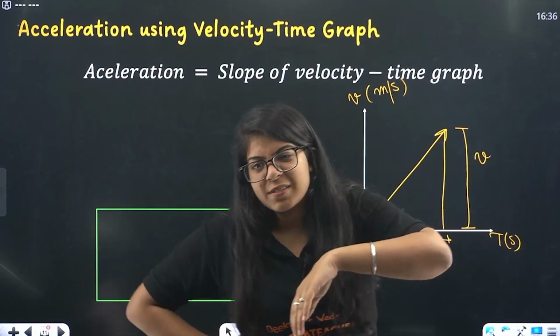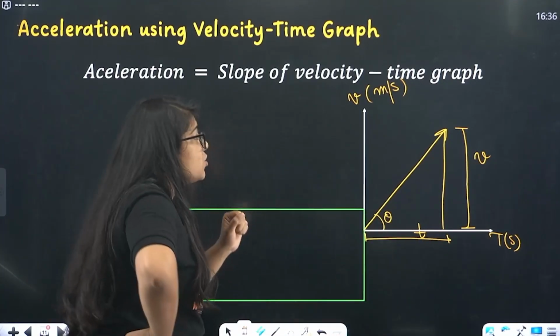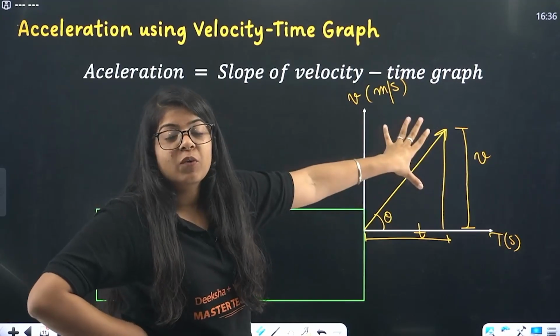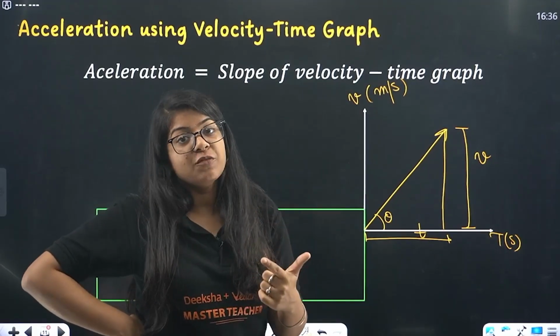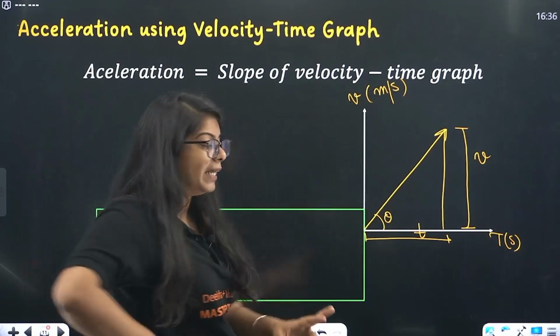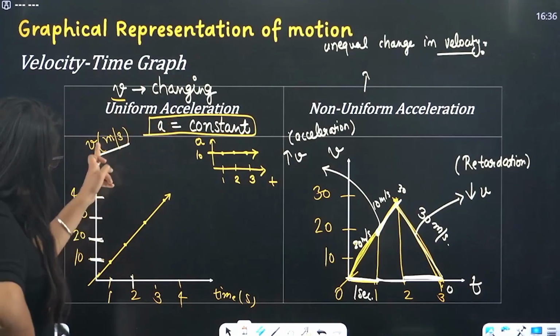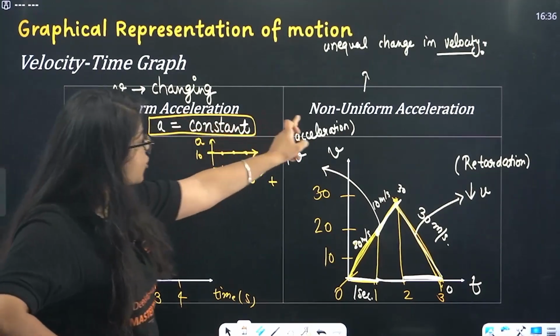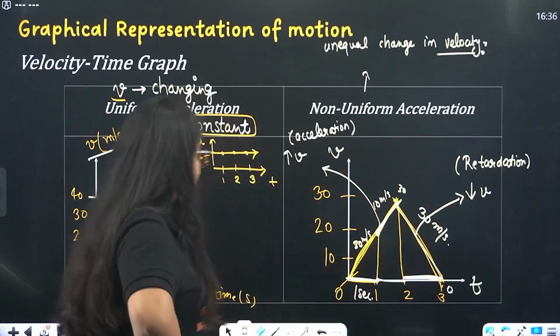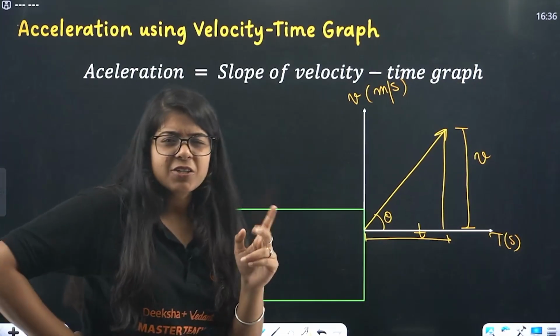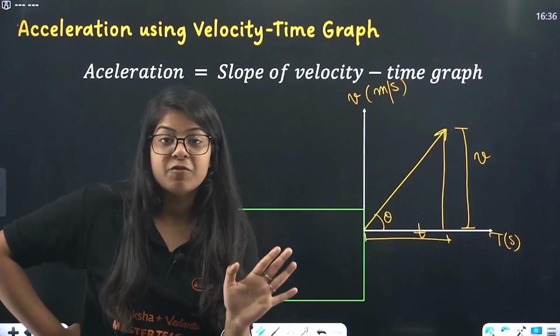We saw the velocity time graph, and from it we found uniform acceleration and non-uniform acceleration. So velocity time graph and acceleration have some connection. We just have to find it.